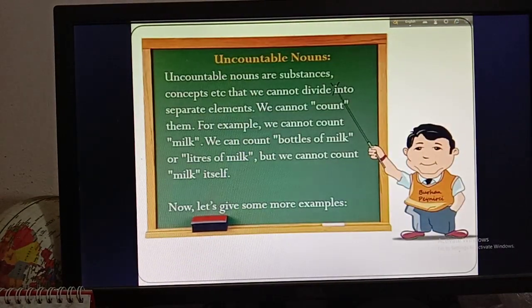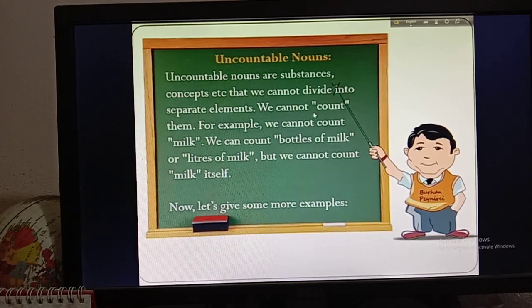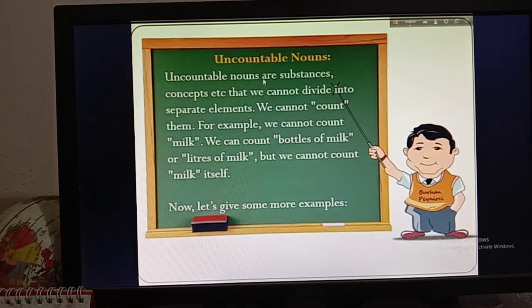Okay. Now I am going for uncountable nouns. Boys, before coming to that, you can just keep my notes. Then you can go for the uncountable nouns. First of all you have to keep the notes on countable nouns, then you will learn what uncountable nouns are. As I am uploading the video, it is easy for you to pause my video. That's why you have to pause my video for writing the notes, and then you will go for the next topic.